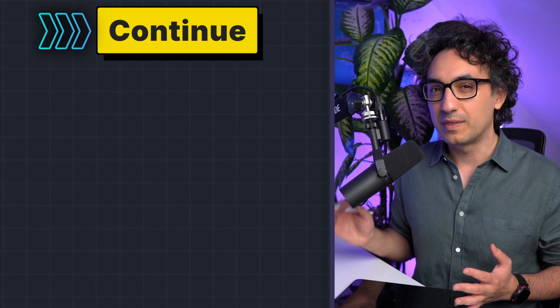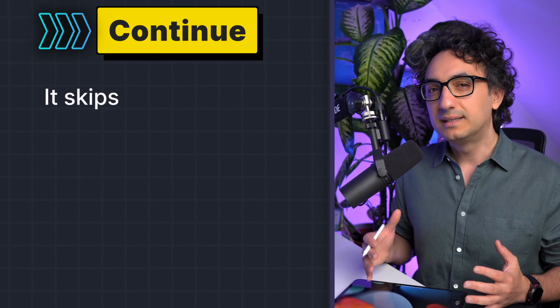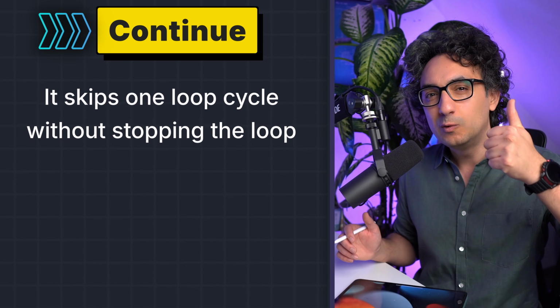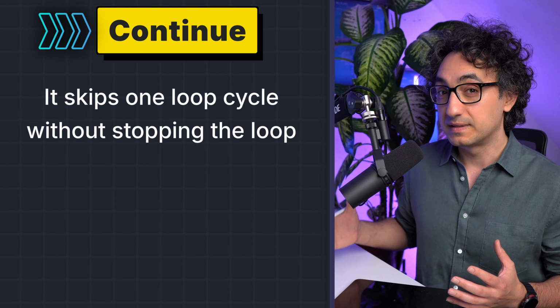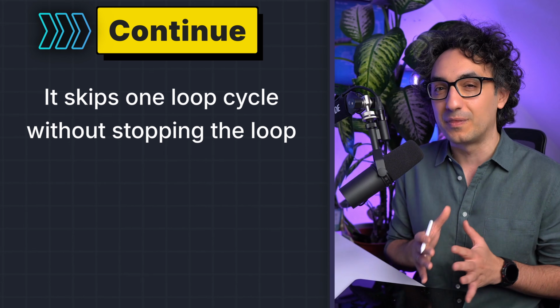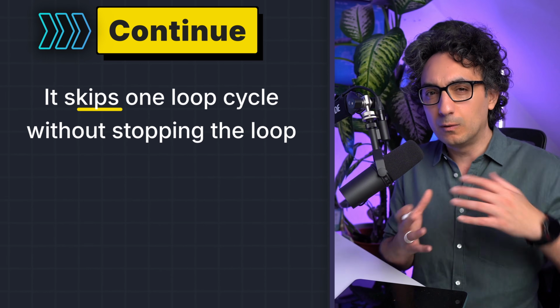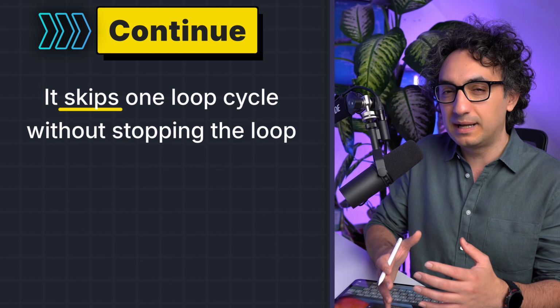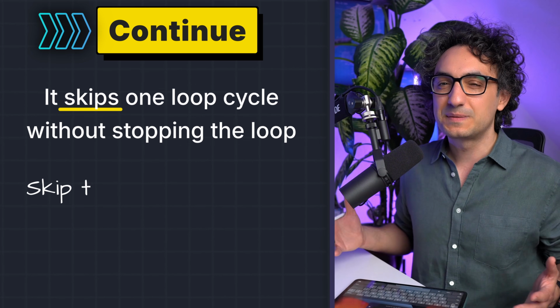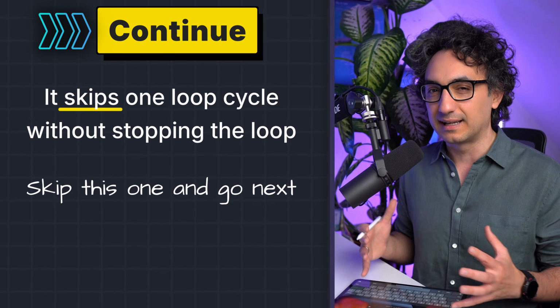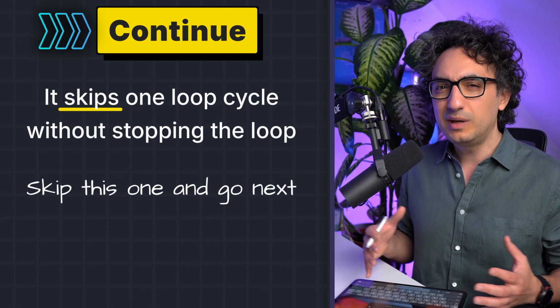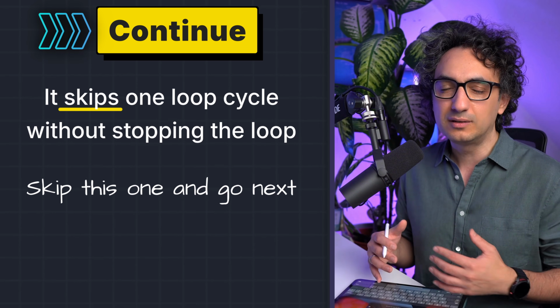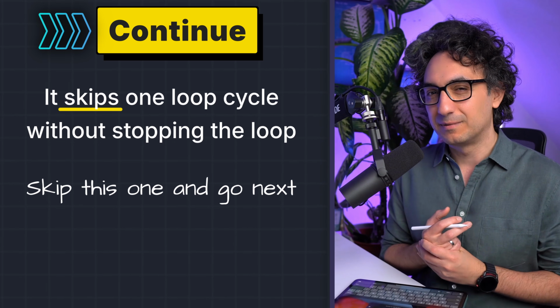Now let's go to the next one, the continue statement. We use it in order to skip one loop cycle. That means once Python sees the continue, it's gonna stop right there. But instead of ending the whole loop, it's just gonna jump back to the top and start the next round. So it is not that catastrophic like the break where it's gonna stop everything. We are just skipping the current round and going to the next one. So let's have a very simple example to understand it.